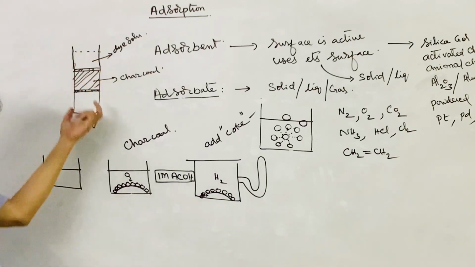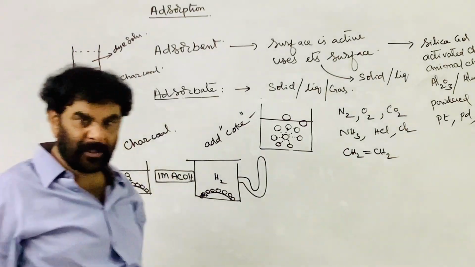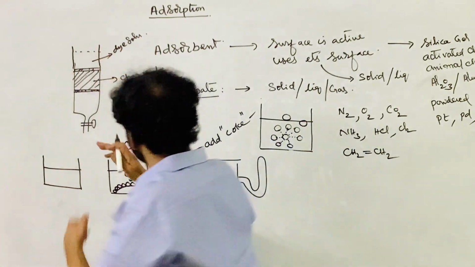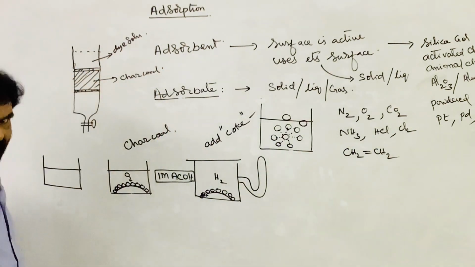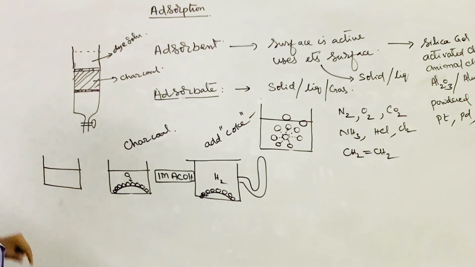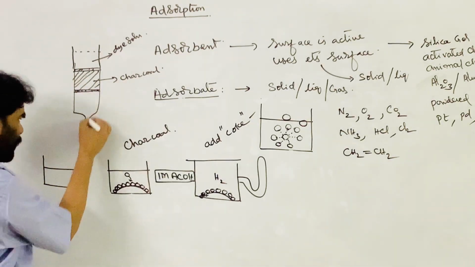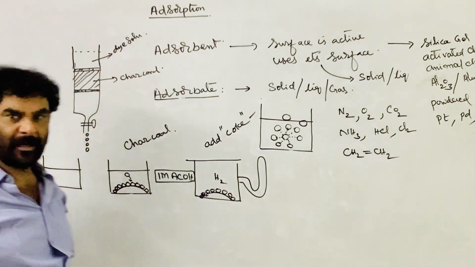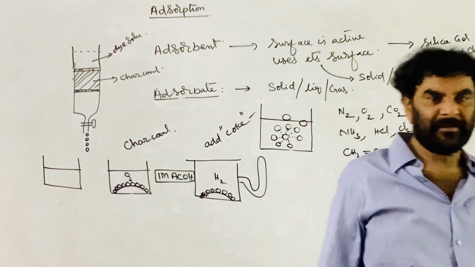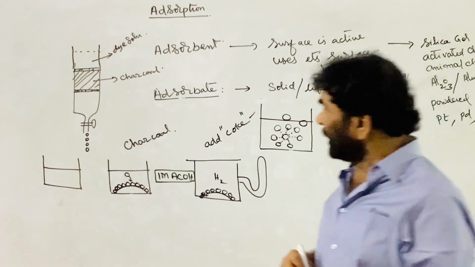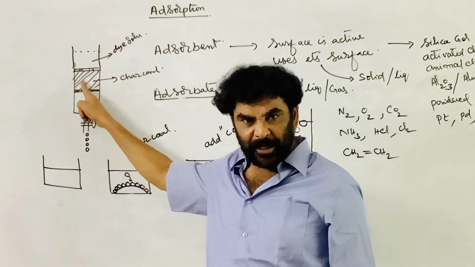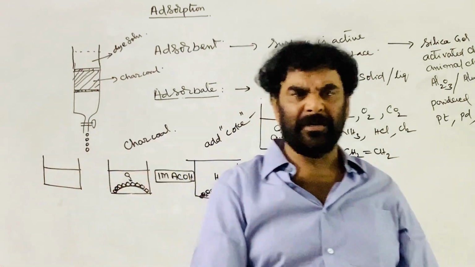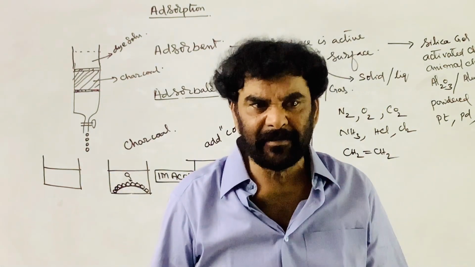When the water and dye both penetrate through the bed of charcoal, the dye is adsorbed and held up by the charcoal, and only clear solution, water, comes out. Colorless solution comes out. That is, it is selectively separating the dye from the solution. It is an adsorption. No chemical reaction at all.